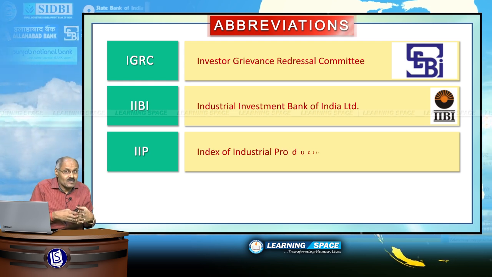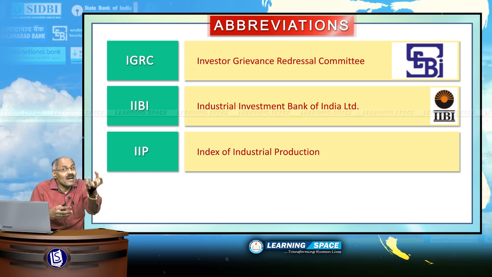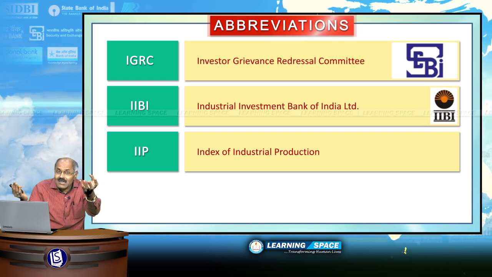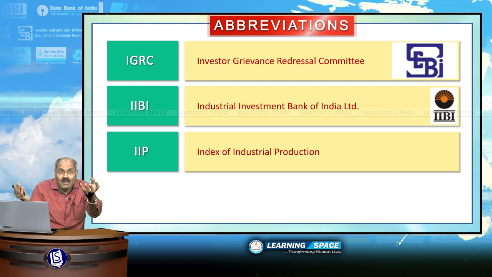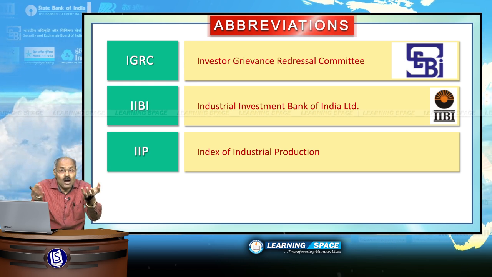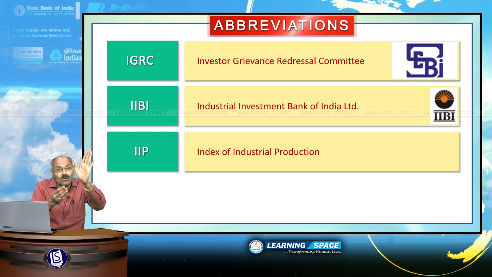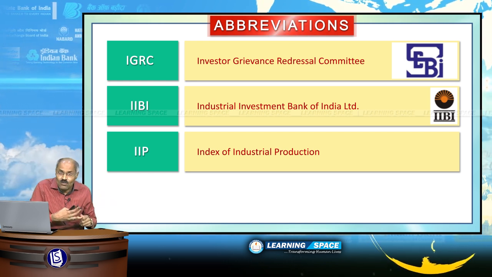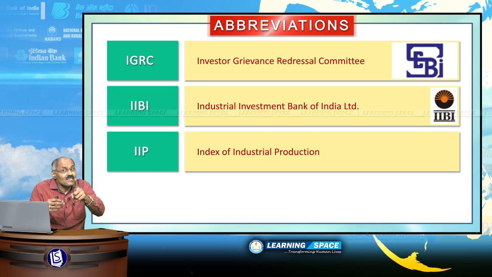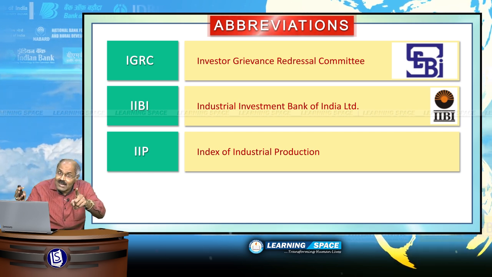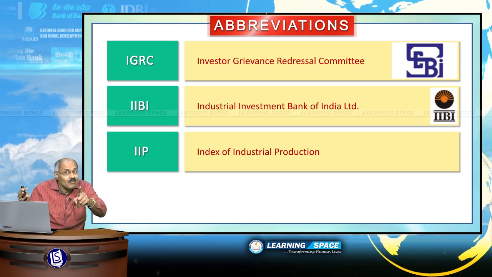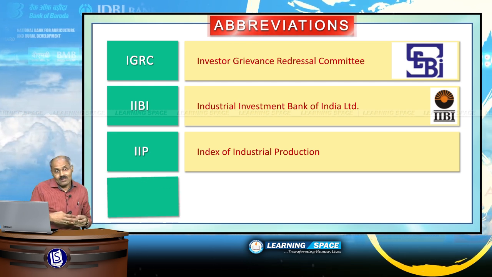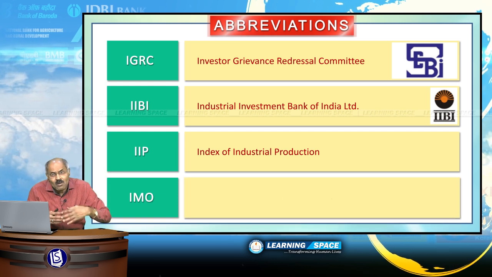This Index of Industrial Production will be released by Central Statistics Office, or sometimes called Central Statistical Office. Every month you will have the data, how the industrial production is growing or reducing. The Central Statistics Office is under the Ministry of Statistics and Program Implementation. Please don't forget.